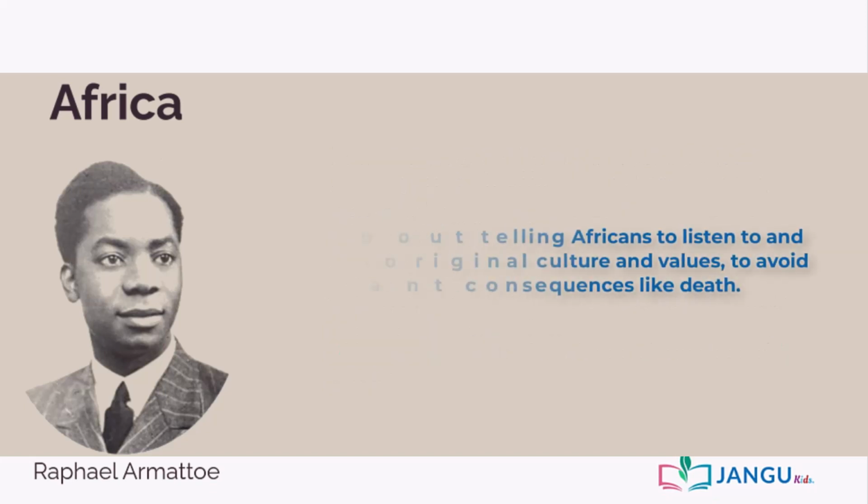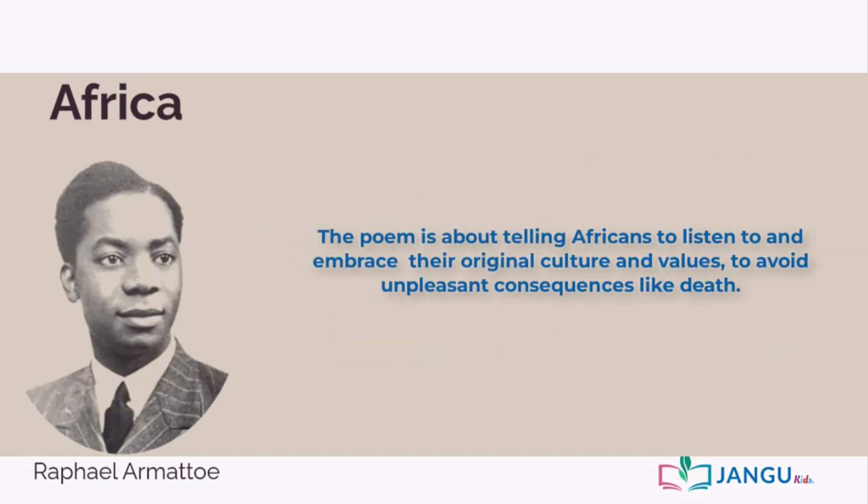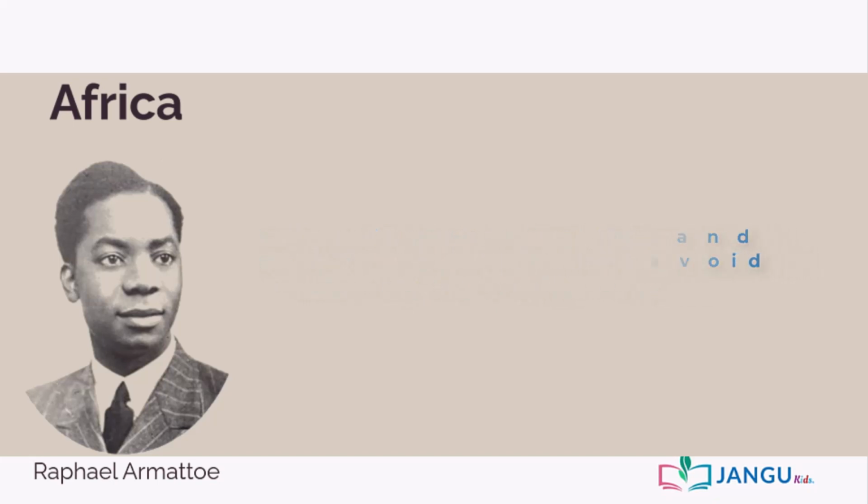Generally, we can say the poem is about telling Africans to listen to and embrace their original culture and values to avoid unpleasant consequences like death. This is the meaning of the poem Africa by Raphael Amato.